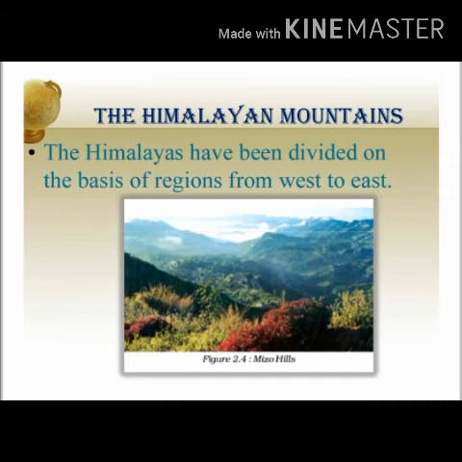These hills running through the northeastern states are mostly composed of strong sandstones, which are sedimentary rocks. Covered with dense forest, they mostly run as parallel ranges and valleys. The Purvachal comprises the Patkai Hills, the Naga Hills, the Manipur Hills, and the Mizo Hills. You can see the image of Mizo Hills in the given slide.